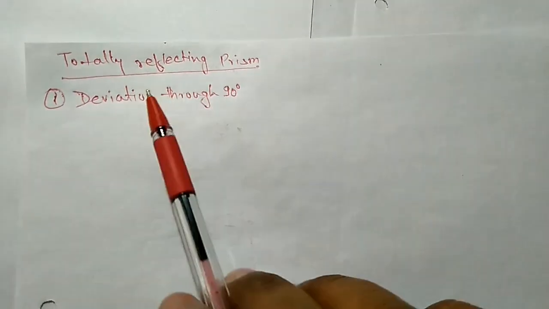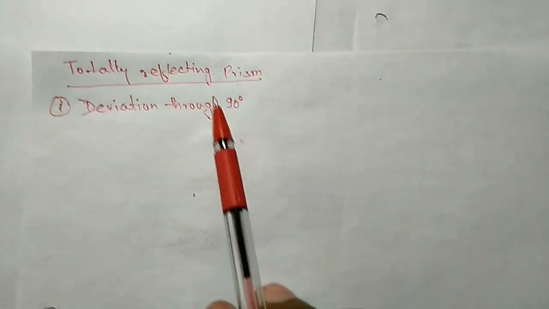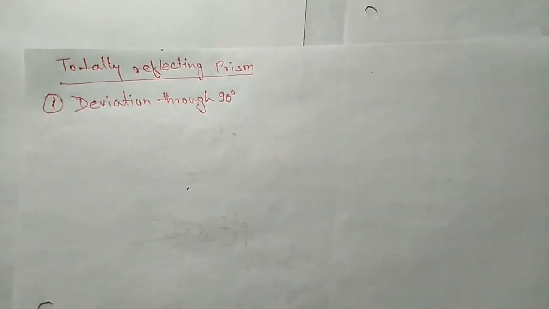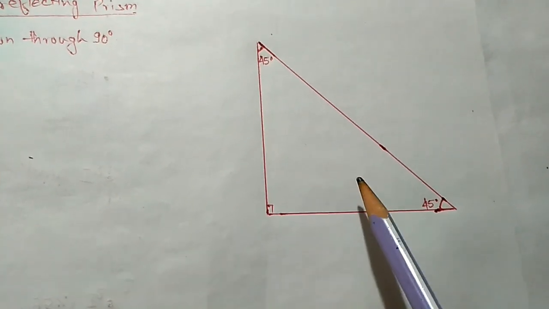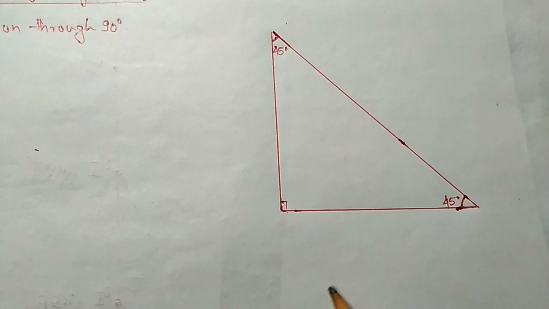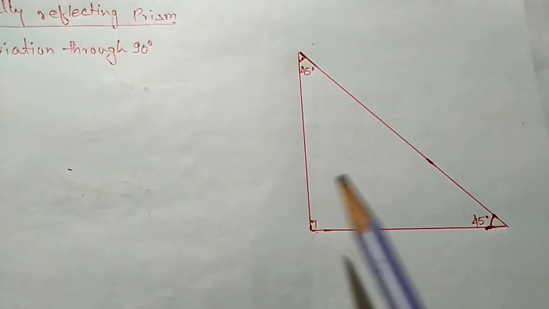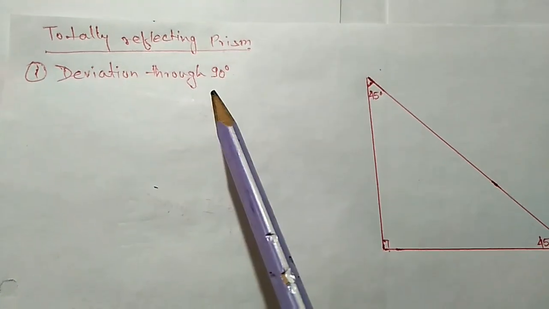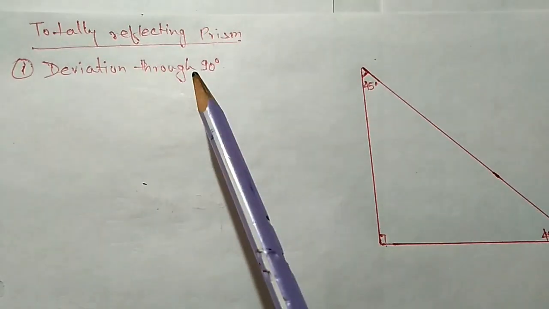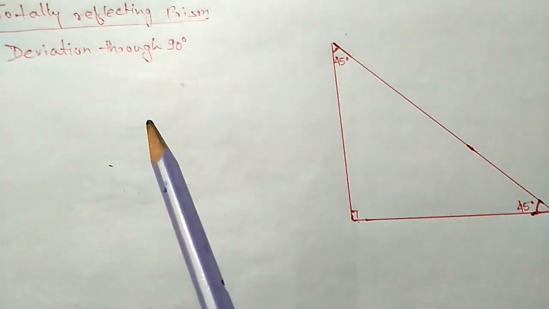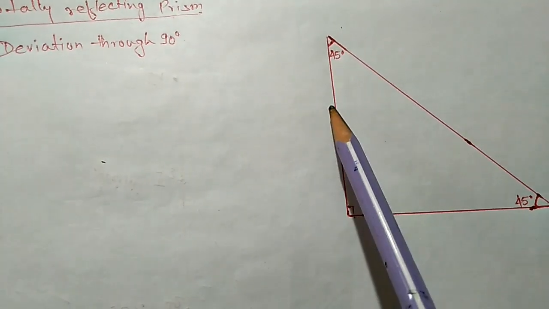So let's see the deviation through this prism: the 90 degree deviation, the 180 degree deviation, and the erecting of the object. Here we are starting the totally reflecting prism, and the first one is the deviation through 90 degrees. First I'm going to show you what the totally reflecting prism looks like. This is the diagram of the totally reflecting prism. This one is the 90 degree angle and the other two are 45 degree angles. Deviation through 90 degrees means the light is going to deviate by 90 degrees. So I am taking the incident ray through this surface and it will bend 90 degrees.